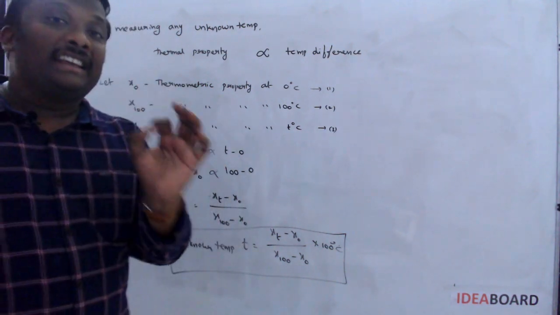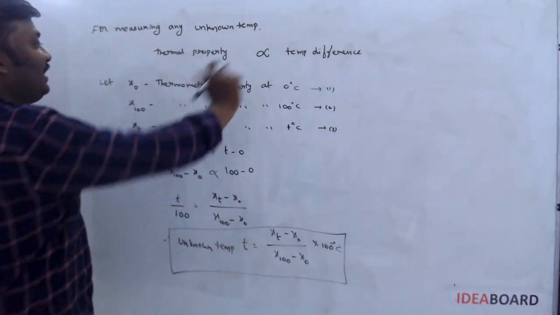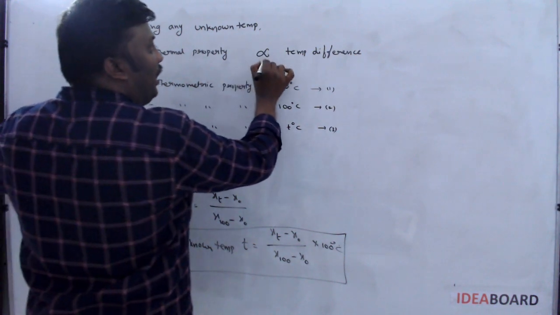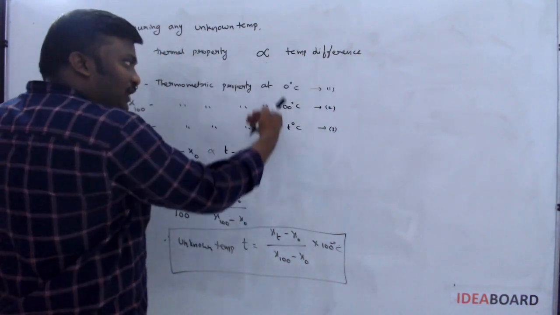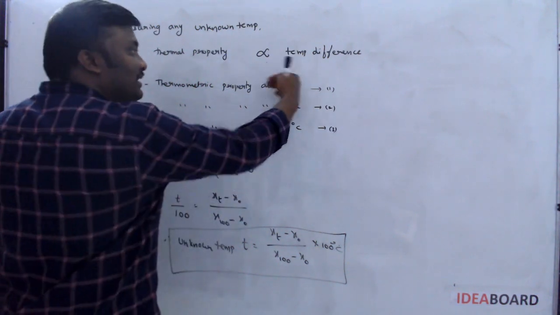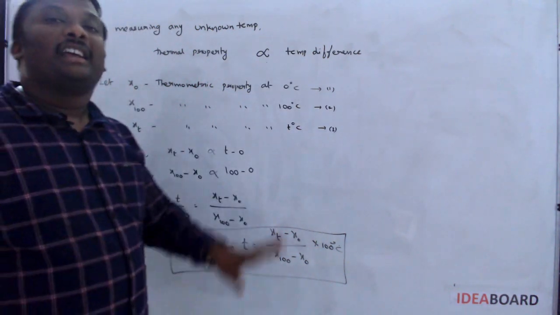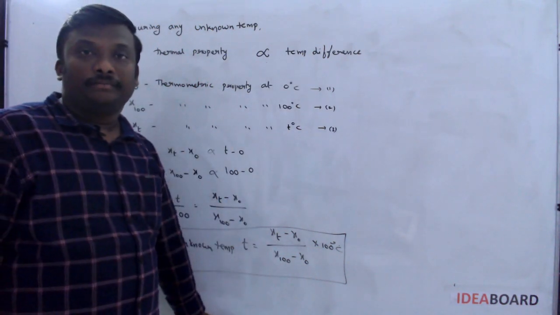So take the generalized equation: the thermometric property is always directly proportional to the temperature difference. You can get the three equations. On solving these three equations, you can get a simplified formula.